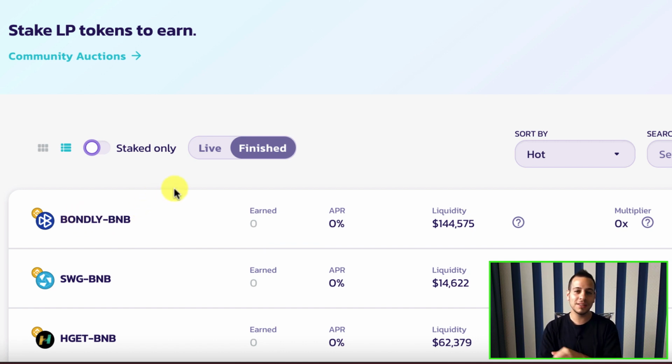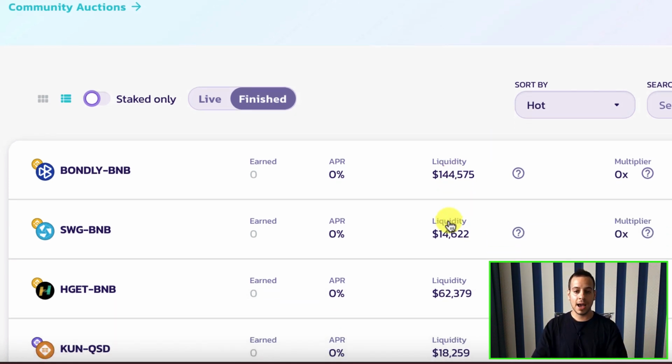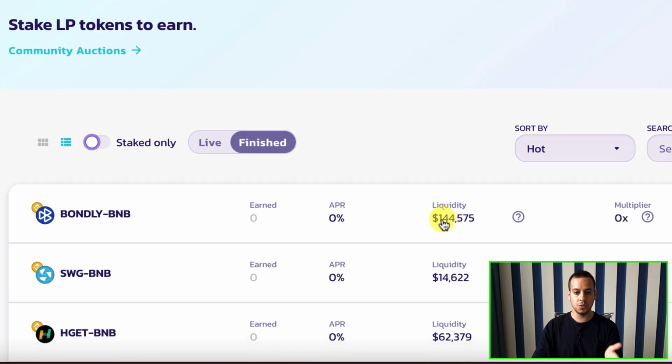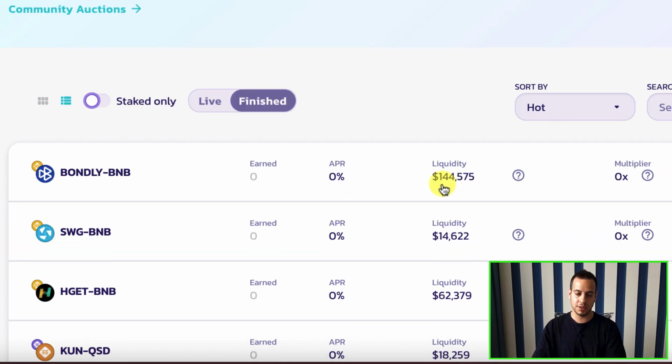So many people do not know that the farms have ended and there are no rewards, and for nothing they leave their tokens inside. This is fun because they still get some rewards from the trading fees that are given to the liquidity providers on every swap, but actually there is no reason to keep the tokens in the smart contracts. It's better to leave them in your wallet.